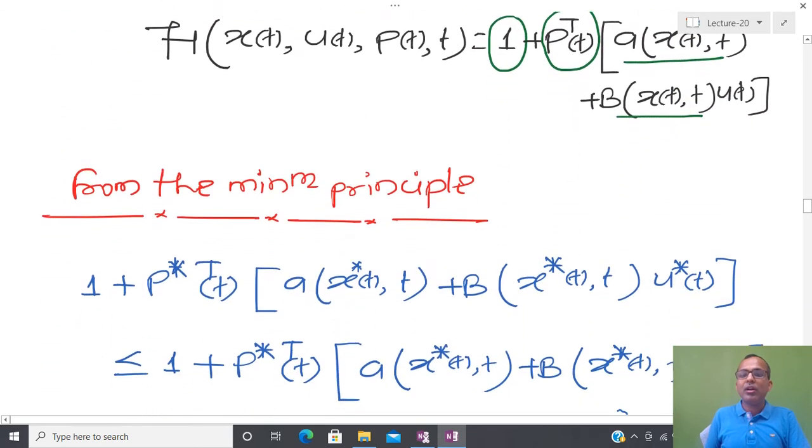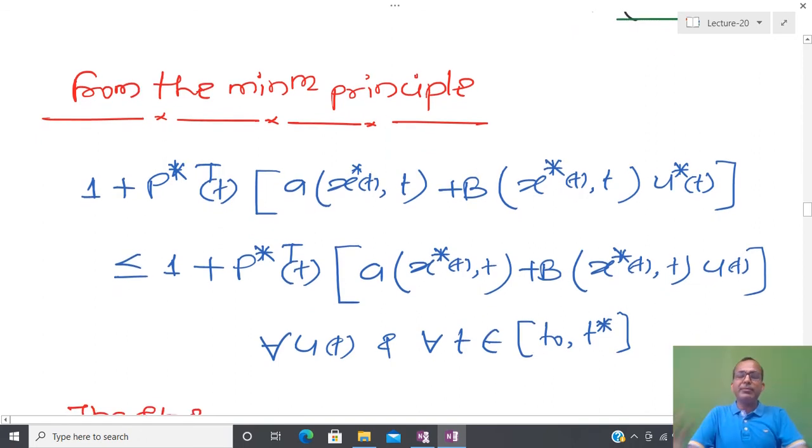Now I am going to apply the minimum principle, and what we found in the minimum principle in the previous class is that if something satisfies the minimum principle, then whatever optimal control I design contains the minimum value. So for all, you can select all admissible controls.